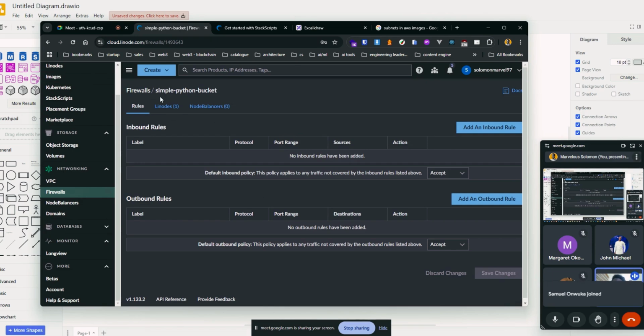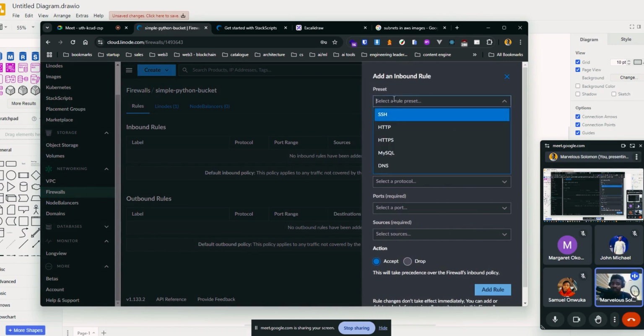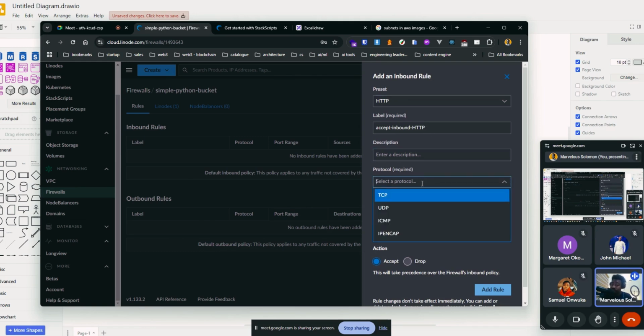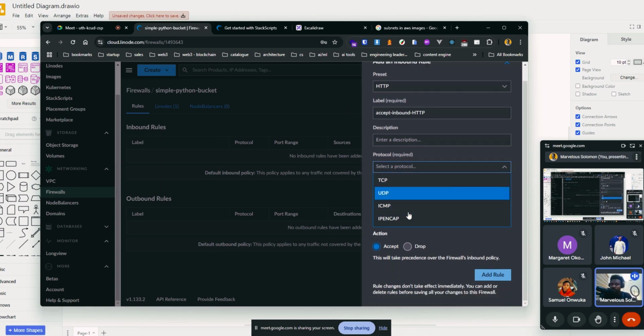So right now, using this firewall, I can configure what comes in, which is the inbound rules, right? I can set that here. I want to get HTTP or HTTPS. So if it's HTTP, I can add a description and I can select a protocol. So what is the protocol we're checking for? If we want to send in HTTP requests, which are non-secured requests from your browser, maybe, or from some clients like Postman and all that, we can specify this is an HTTP request. We probably expect a TCP connection, right? And we have a default option which is 80, right?